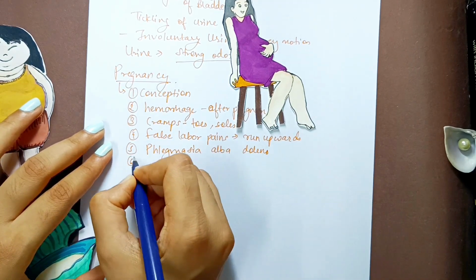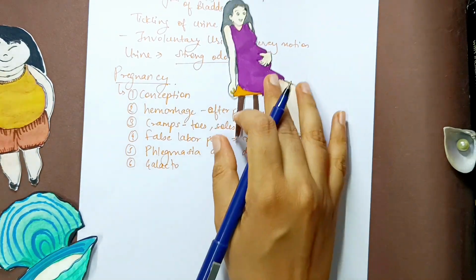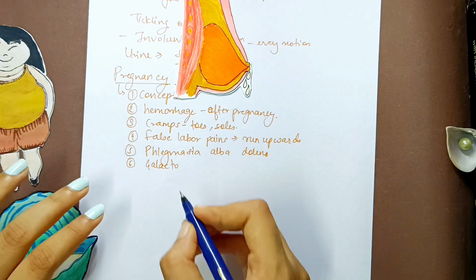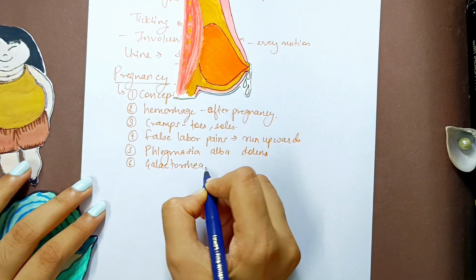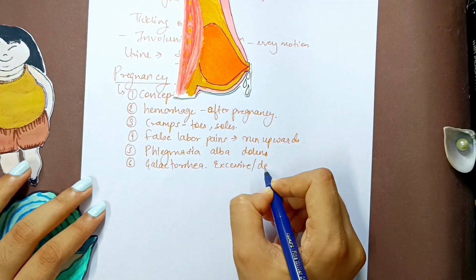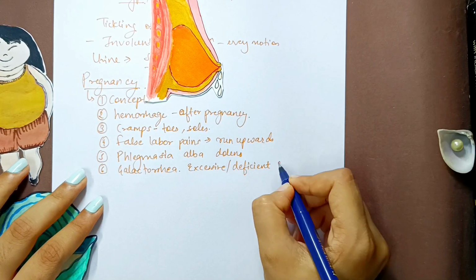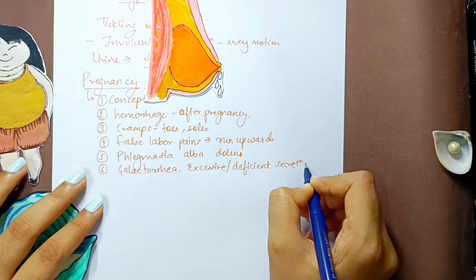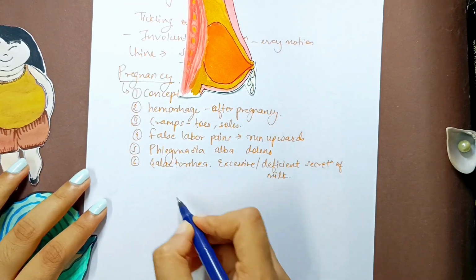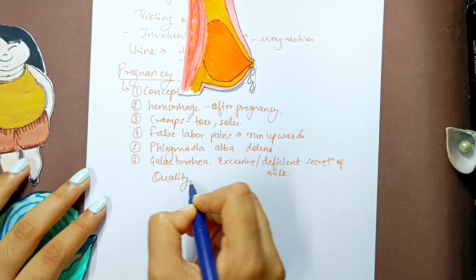Then there can be galactorrhea, which we talked about. There can be excessive or deficient secretion of milk, isn't it? Then we talked about a very beautiful point, that it can also improve the quality of milk.